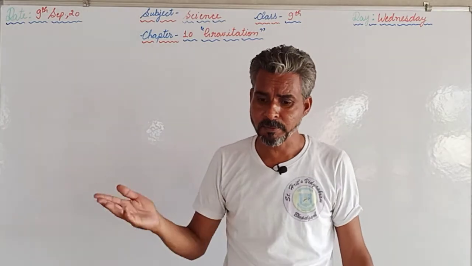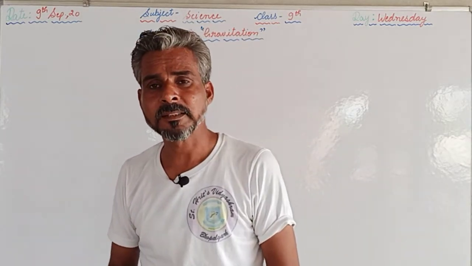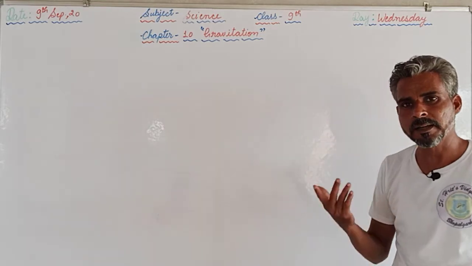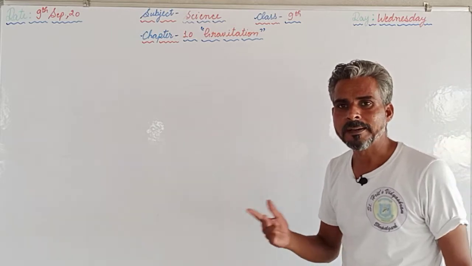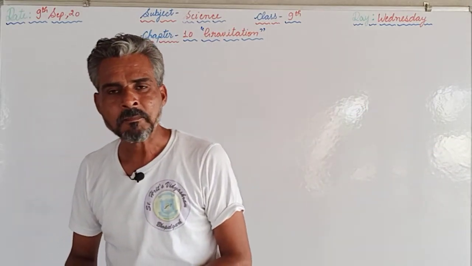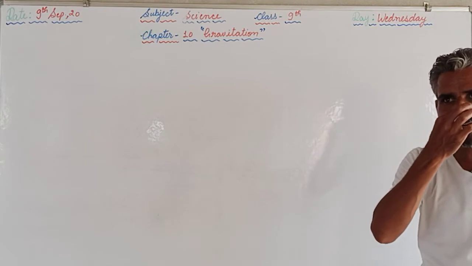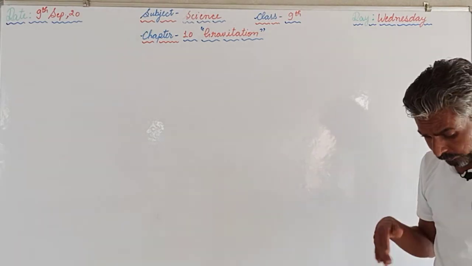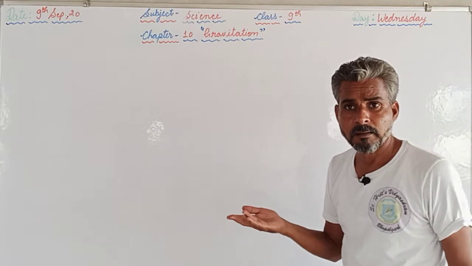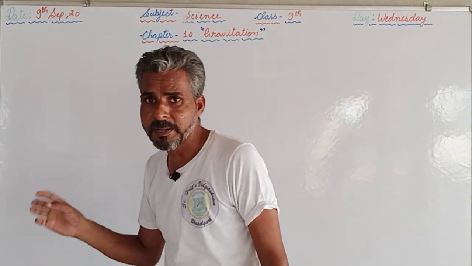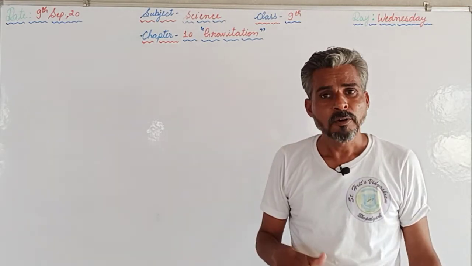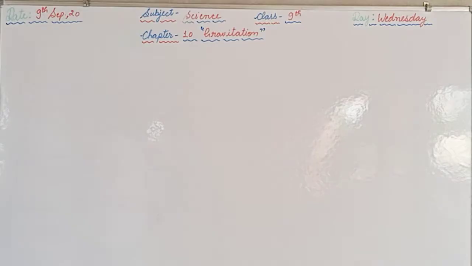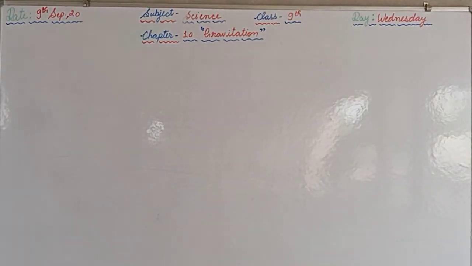So we can frame the definition of acceleration due to gravity: the acceleration produced in any object by the Earth's gravitational force is called acceleration due to gravity, and that is represented by small g, and the value of small g is 9.8 meter per second square. From where 9.8 meter per second square came, we have calculated the value of g during our previous videos. So like this we can proceed with that question. Afterwards we are supposed to move forward and search if any other questions are there.